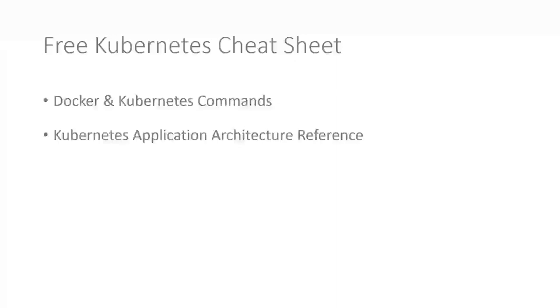Now, the other thing I want to call out is we are doing a lot of Kubernetes stuff in this course, so I have produced a free cheat sheet that you can download. It's a nice one-pager that you can refer to, either on screen or you can print it off, and it has all the Docker and Kubernetes commands that we're going to be using in this course. It has our Kubernetes application architecture reference on there, so you can tick off what we complete as we move through the course, and we also have a Kubernetes object glossary. So if you're new to Kubernetes, we cover it all in the course, but everything that you see on screen here is on a nice little one-page summary for you to download.